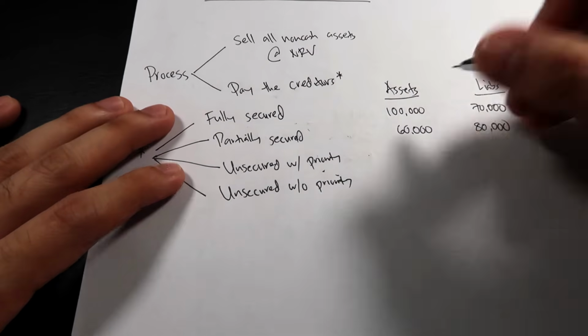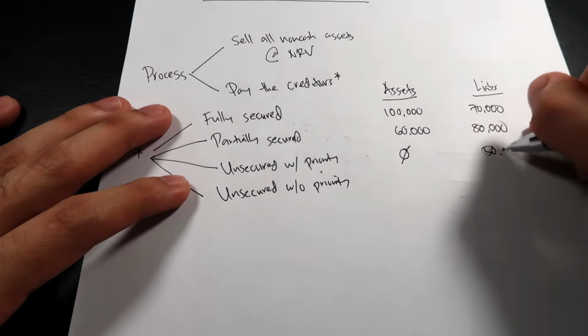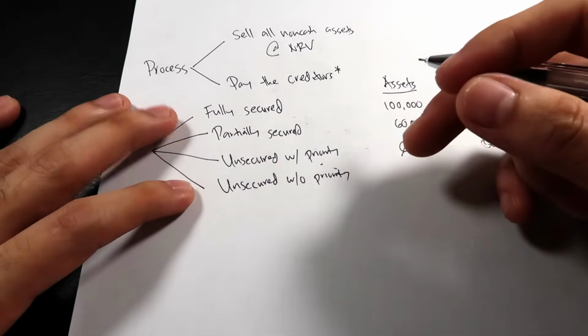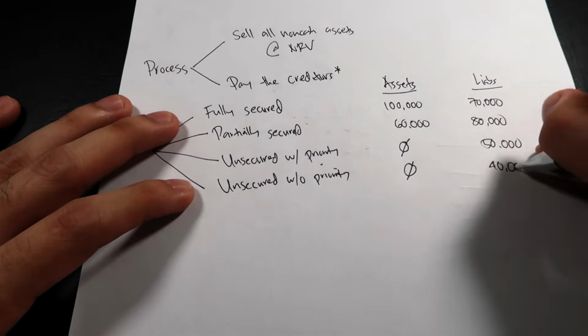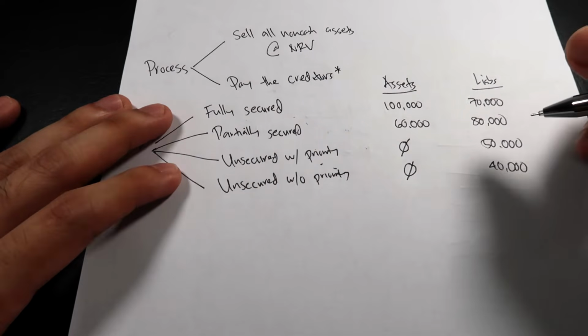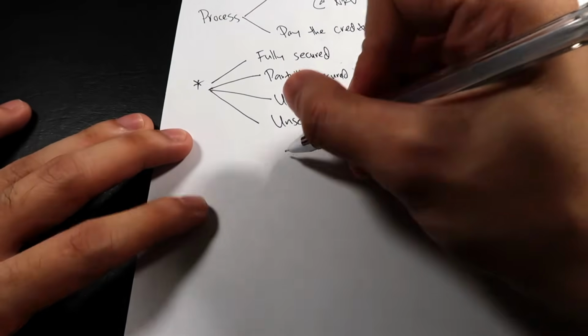Unsecured with priority, obviously unsecured, so our assets are zero. Let's say this is 50,000. Unsecured without priority, zero assets, and let's say this is 40,000. Okay, sir, what do you mean by unsecured with priority?